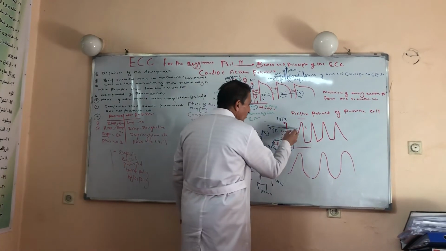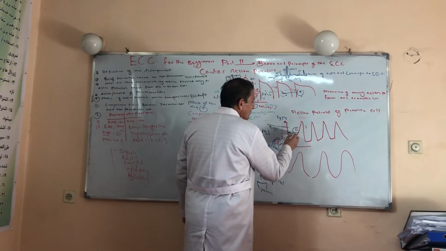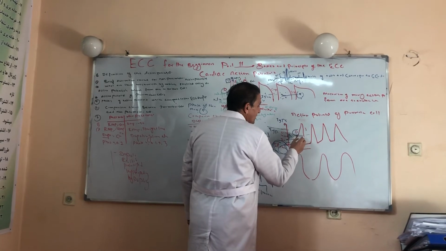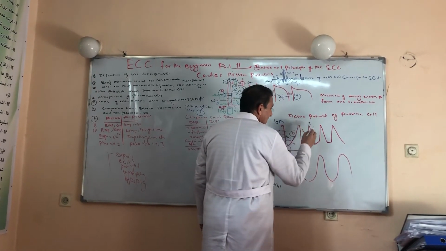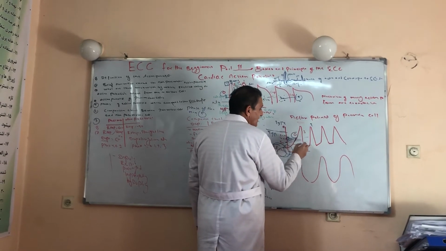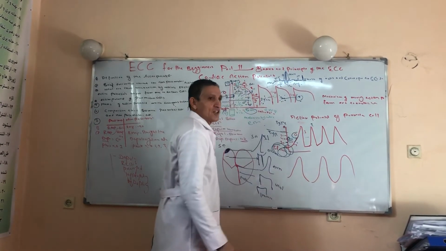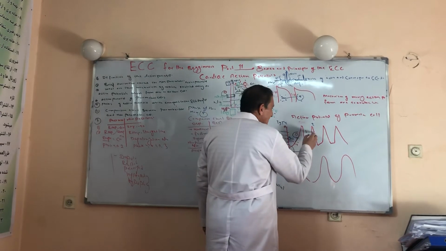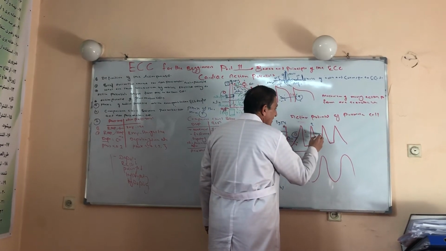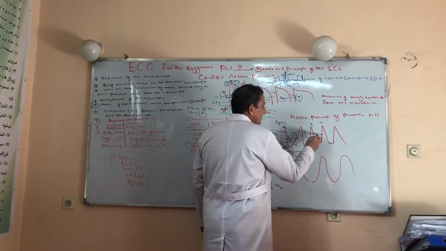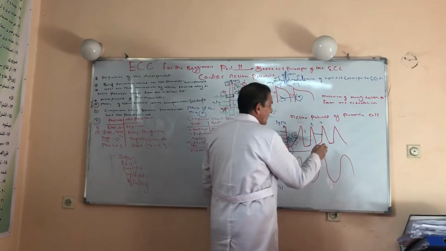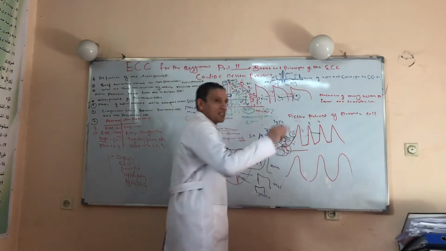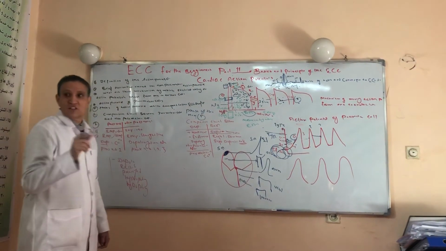Once this cell is depolarized, due to the gap junction or electrical window, it leads to depolarization of the second cell. When the second cell is depolarized, the first cell is going under repolarization. Now this second cell leads to depolarization of the third cell. When the third cell is depolarized, the second cell is going under repolarization. Likewise, the action potential continues until the tissue is depolarized.